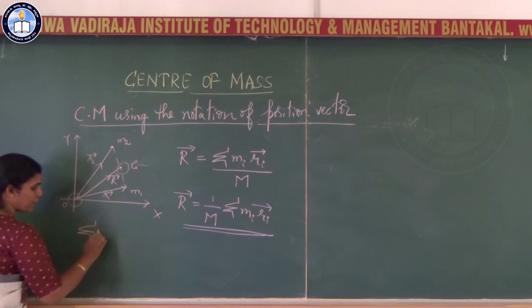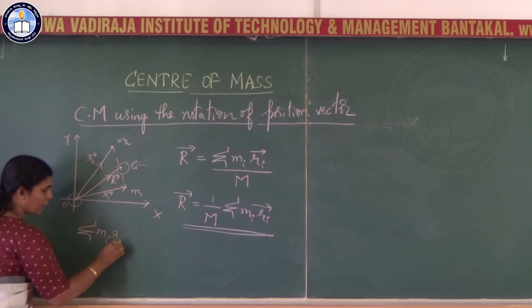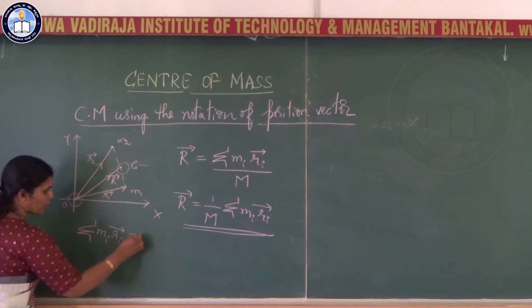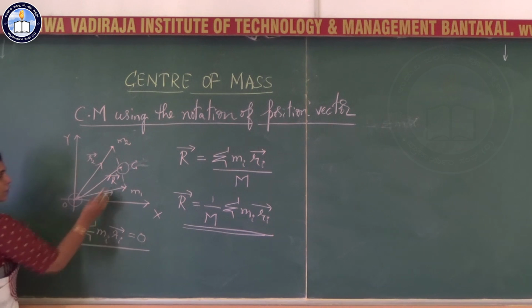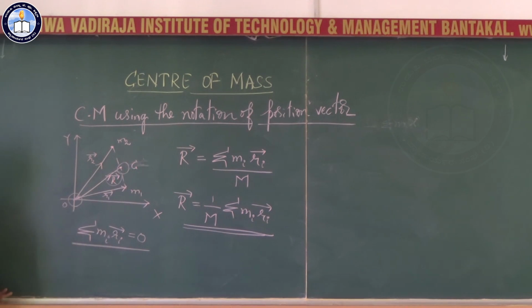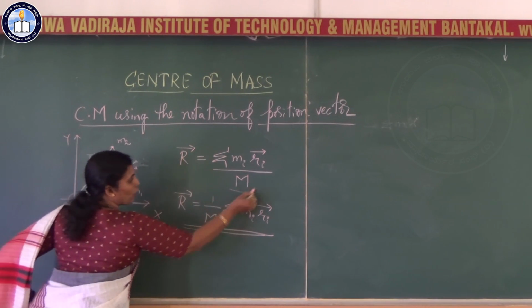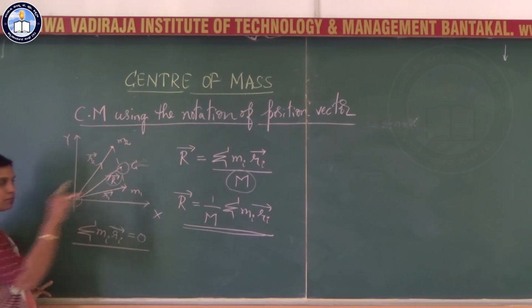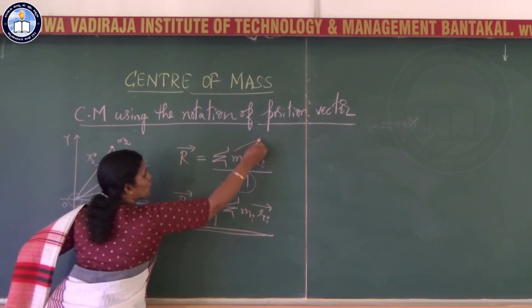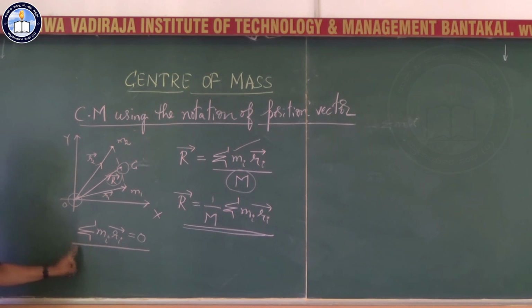Then summation mi ri vector is equal to 0, because the position vector of the center of mass is equal to 0. This quantity cannot be 0, since the system has mass, so summation mi ri vector becomes equal to 0.